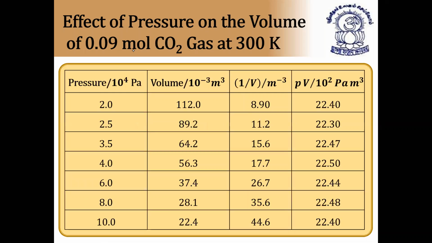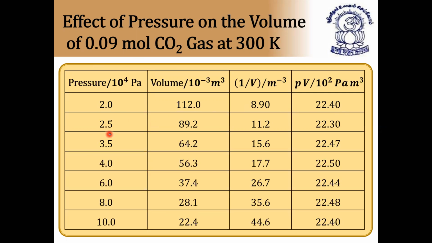Effect of pressure on the volume of 0.09 moles of carbon dioxide gas at 300 kelvins. What is the effect of pressure on the volume of 0.09 moles of gas? When the pressure is around 10 to the power of 4 pascals, the volume occupied by 0.09 moles of gas is 2.1112, and 1 by V, PV is equal to 22.40.